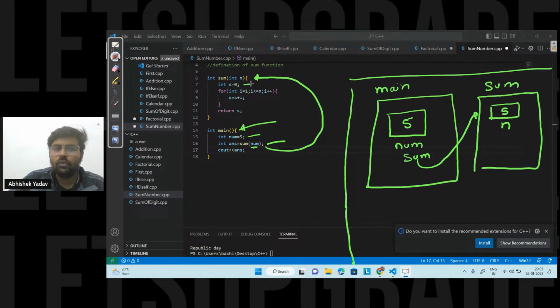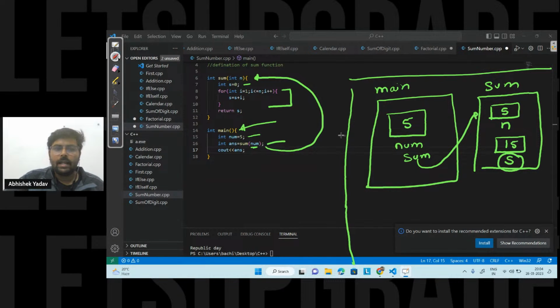After that, you will move to line number 7. You are creating a variable s is equal to 0, and you are doing a simple for loop and calculating the sum. After calculating, the overall result, the sum of 5, that is 15, will get stored inside this variable s.